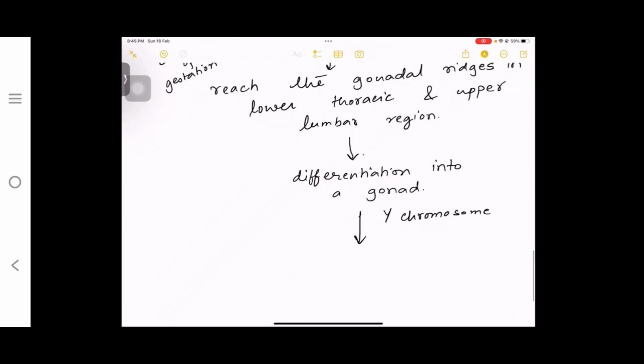अब testis form हो गया है, लेकिन testis कहाँ पे है? Lower thoracic and upper lumbar region में है. लेकिन ये testis को descend करना पड़ेगा, right? Testis has to descend downwards. Now we will study the path of testicular descent.